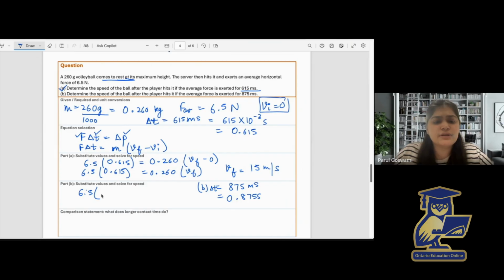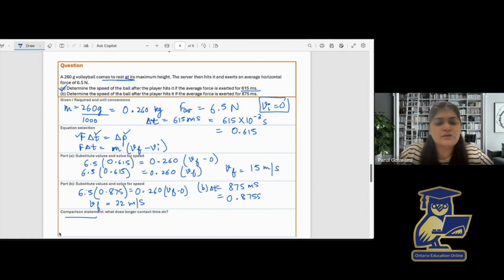Now on substituting, I will write 0.875 here equals 0.260, again Vf minus 0, and on rearranging the equation, I will get Vf as 22 meters per second.